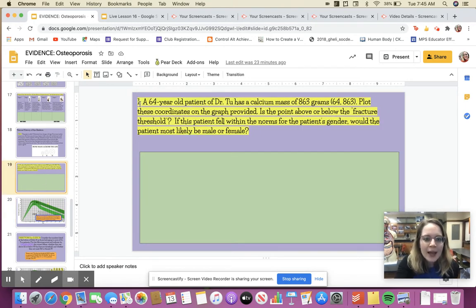So it says a 64-year-old patient of Dr. 2 has a calcium mass of 863. So the data points, again, X is age, and then here's our Y point. Plot these coordinates on the graph. Is it above or below the fracture threshold? And then is this a male or a female?